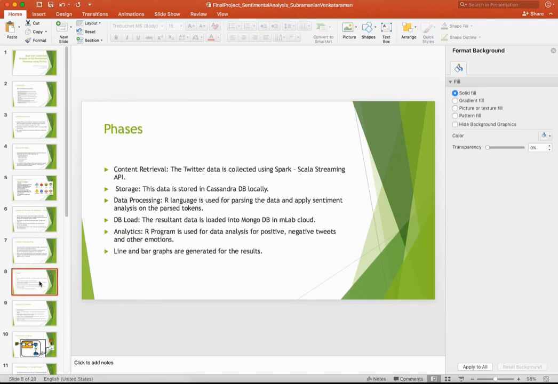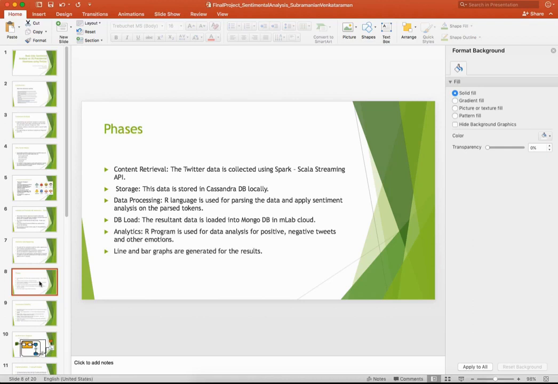The phases. Now we have to understand what phases are there in this project. The first one is content retrieval. The Twitter data is collected using the Spark Scala streaming API. The captured data is stored in the Cassandra DB locally. Then, once we have the data captured from Twitter using Spark streaming, which is available in our Cassandra DB locally,